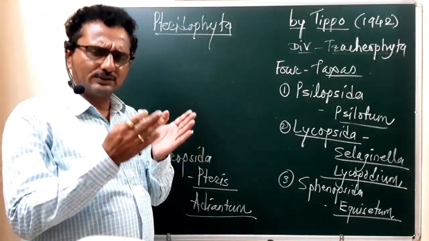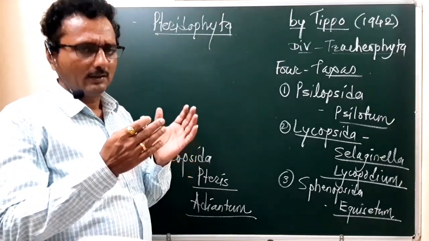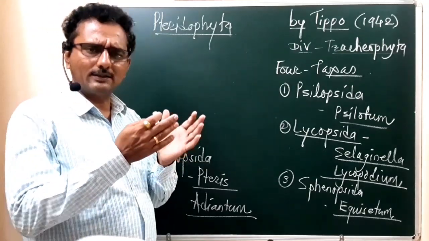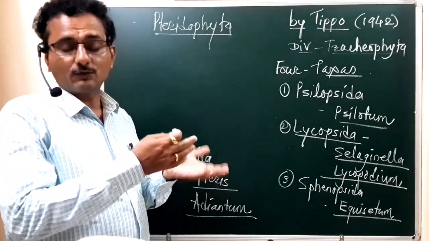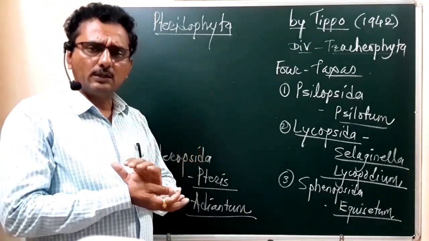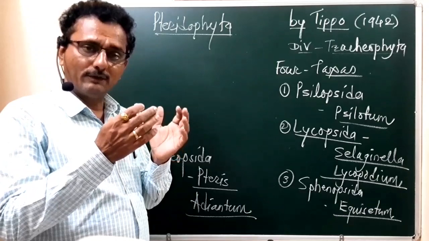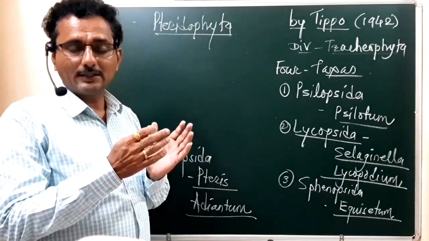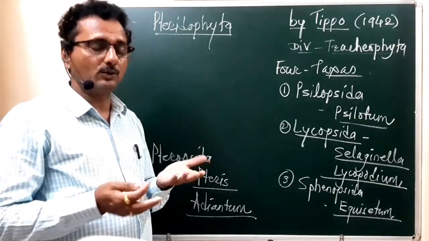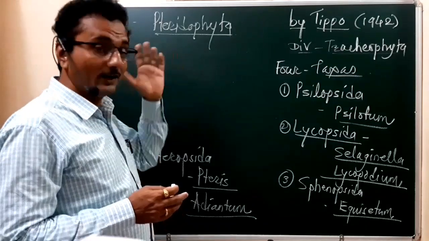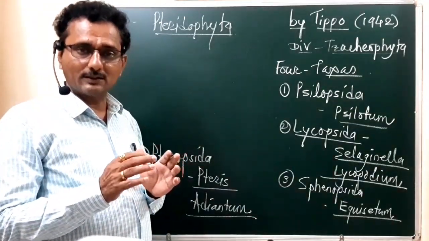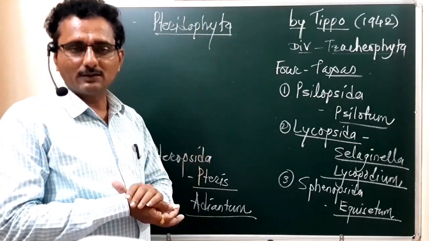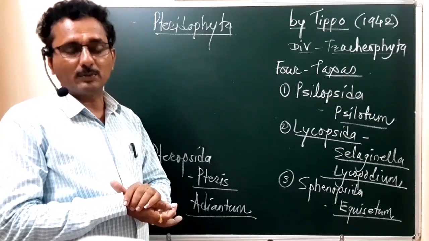Such a statement, when we make it, is not exactly that the Pteridophyta evolved from the Bryophyta. But during the course of evolution, when we look at the primitive plant group compared to the Pteridophyta, that primitive plant group is the Bryophyta. So with respect to that, we can say the Pteridophyta can be evolved from the primitive plant group Bryophyta.